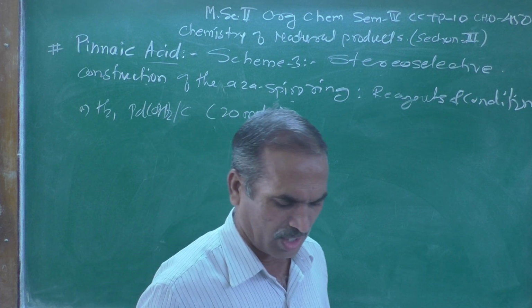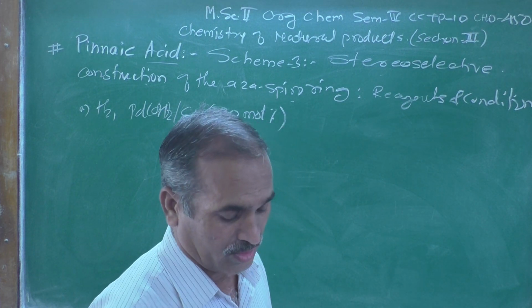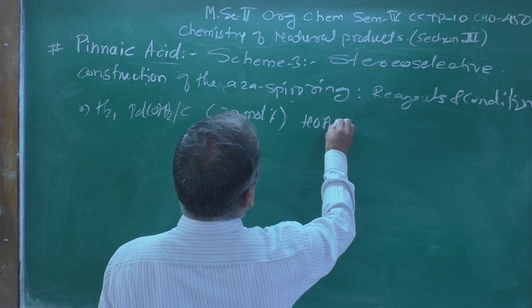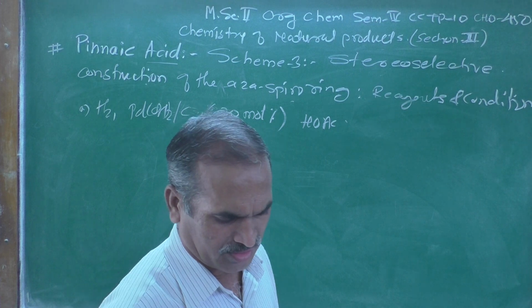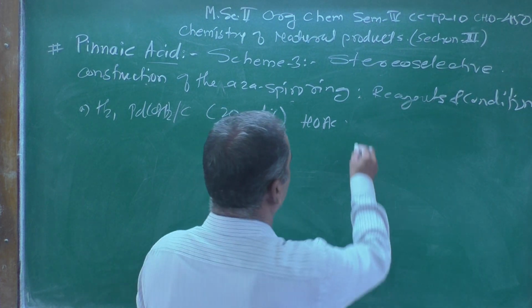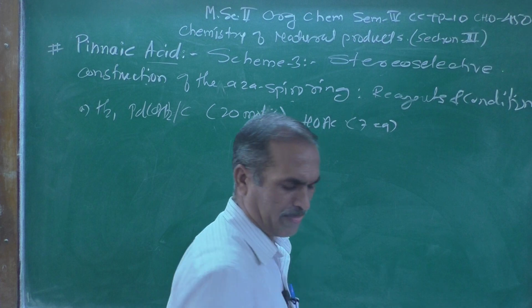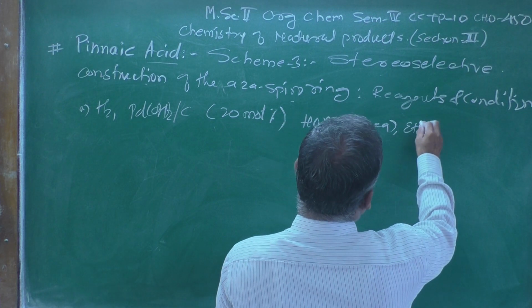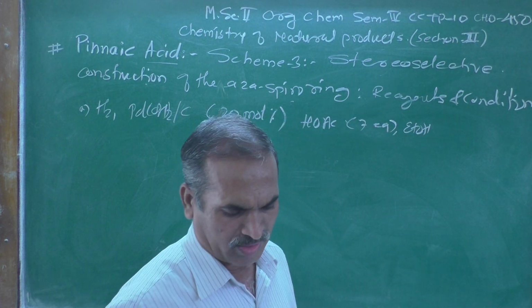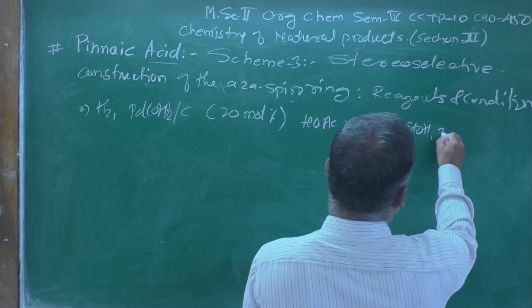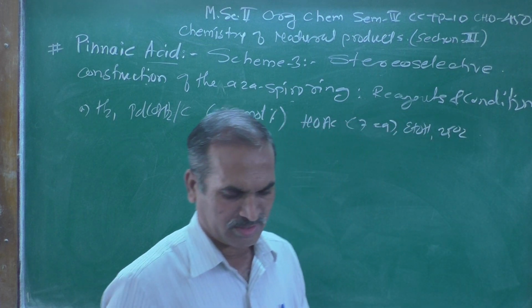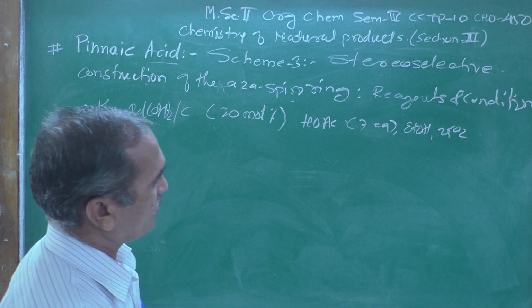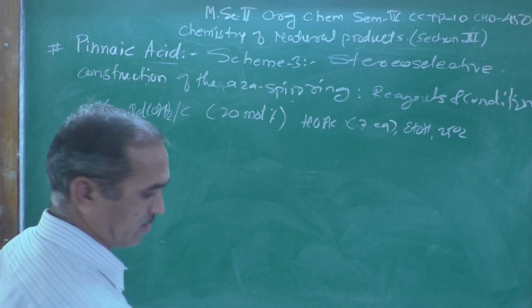You might know how to calculate mole percent. Then followed by HOAc, acetic acid, which was taken about 7 equivalents. Then ethanol is employed as the solvent, the temperature is kept at 25 degrees centigrade, room temperature, and we will get the desired product.